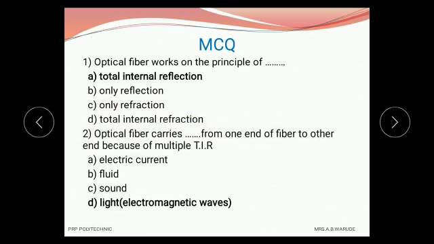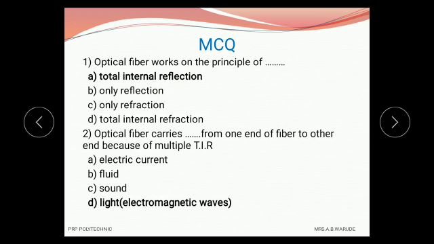And as we know, total internal reflection is possible when the incident light has an angle greater than the critical angle, and at that time only reflection takes place, and the optical fiber works on the principle of total internal reflection, and therefore the correct option is A, total internal reflection.